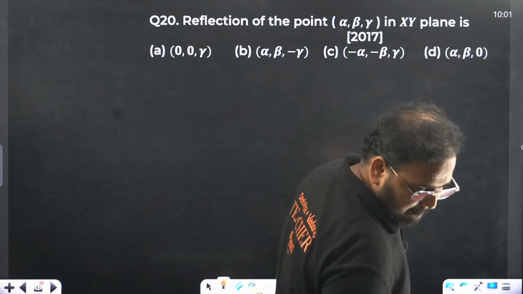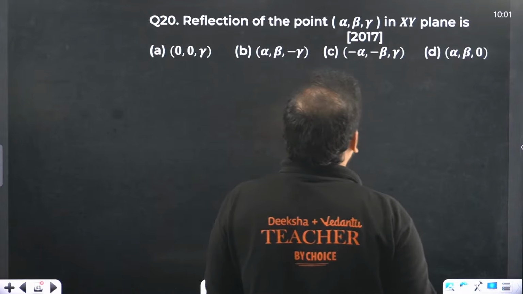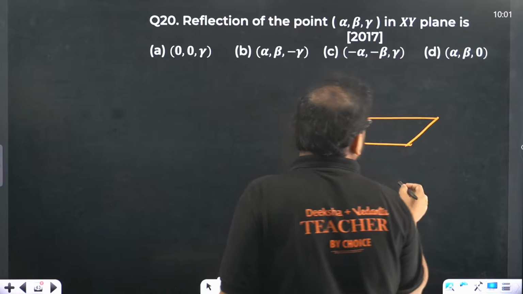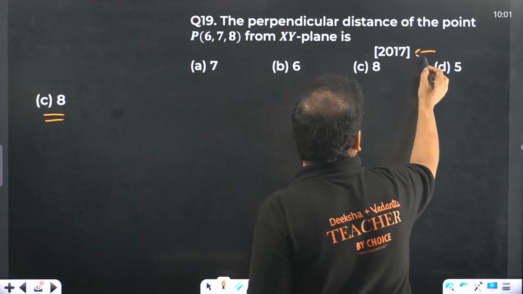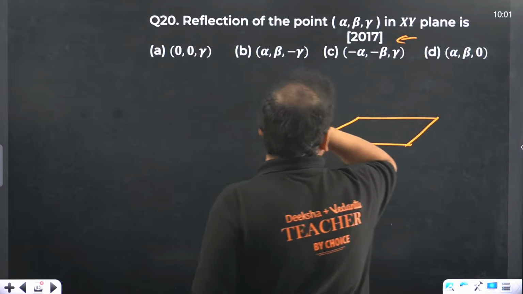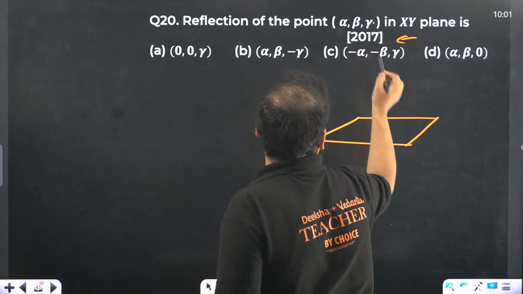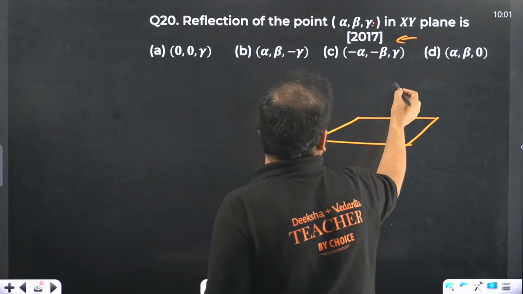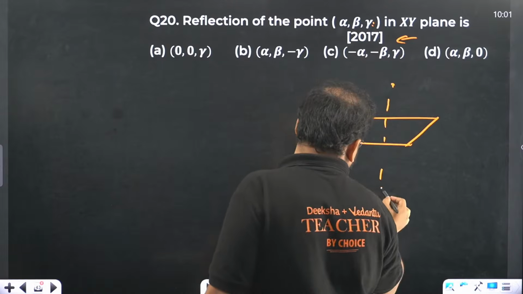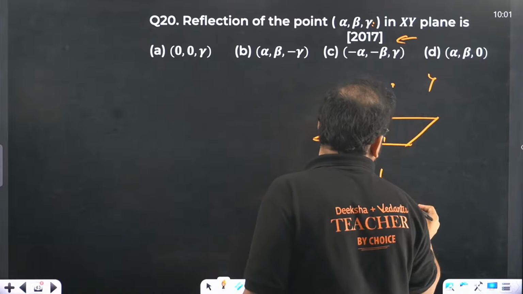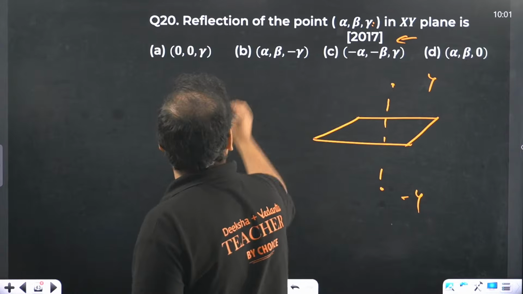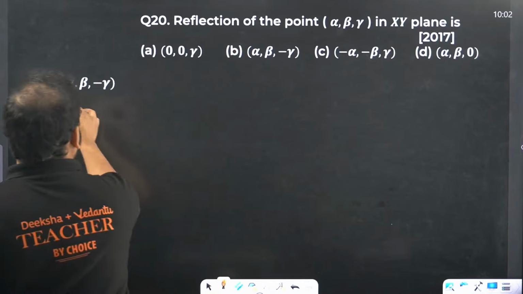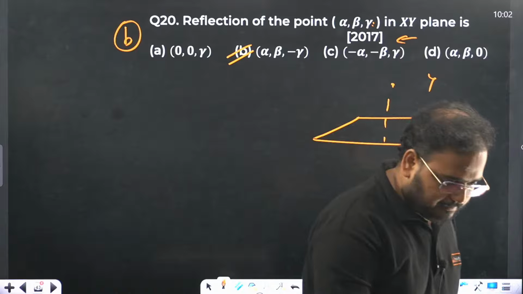Question number 20 now. Reflection of the point in the xy plane. See, this question was asked in 2017. What is the answer going to be? This is the reflection question. So if this is the point over here, you get the reflection over here. If this is gamma, it will become minus gamma. That's it. So the answer will be option B. Answer is option B. Please check.